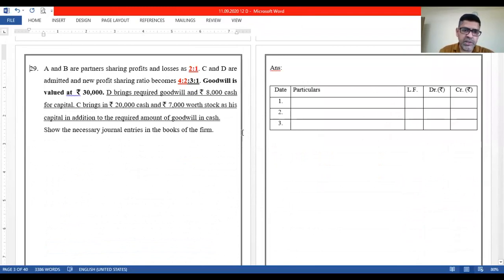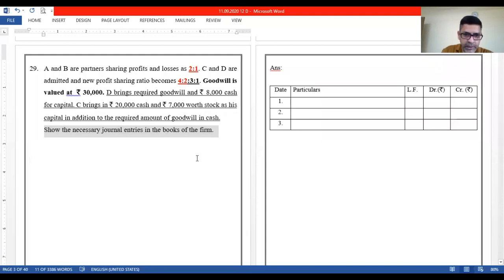A and B are partners sharing profits and losses as 2:1. C and D are admitted and the new profit sharing ratio becomes 4:2:3:1. Goodwill is valued at rupees 30,000. D brings the required goodwill and rupees 8,000 cash for capital. Required goodwill means we need to calculate D's share of goodwill. C brings 20,000 cash and 7,000 worth of stock as his capital, in addition to the required amount of goodwill in cash. Show necessary journal entries.